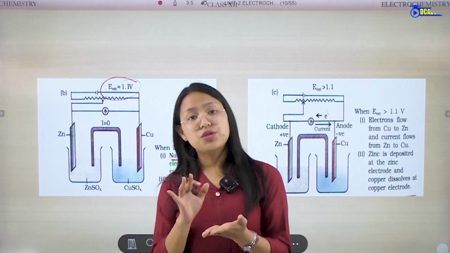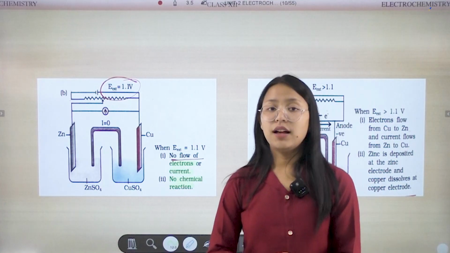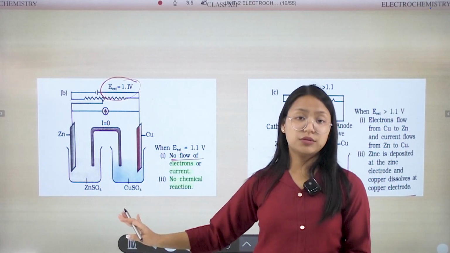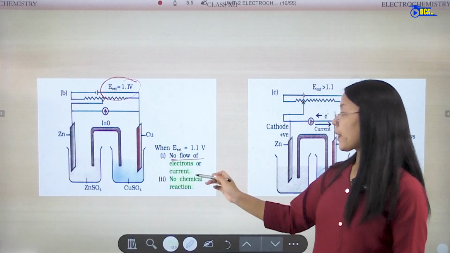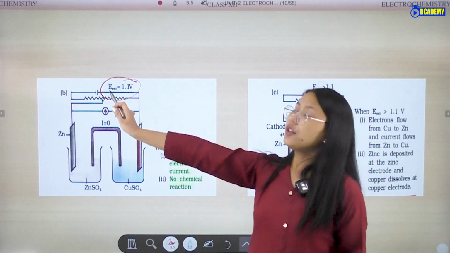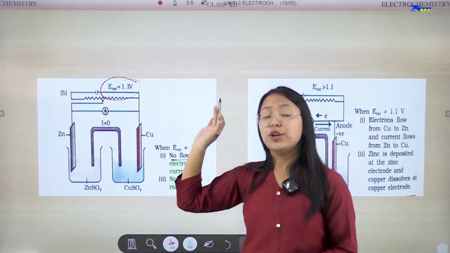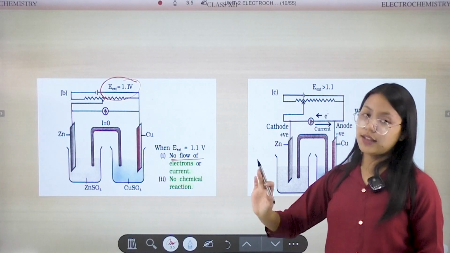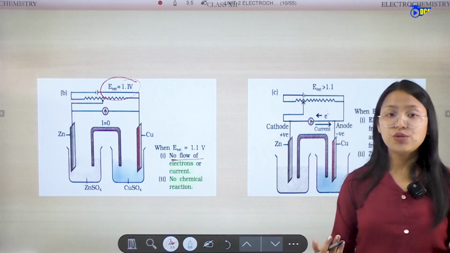That means ions must be formed, and then electrons and current will flow. So if the external electrode potential is 1.1 volt, there will be no flow of electron or current. If there is no flow of electrons or current, there will be no reaction.